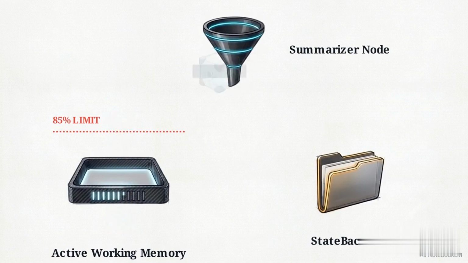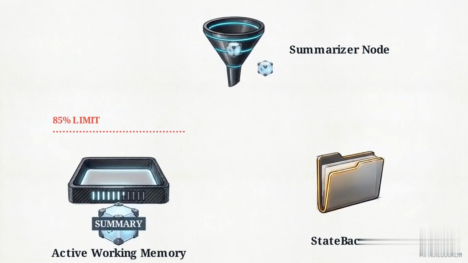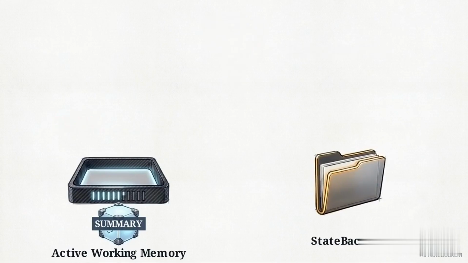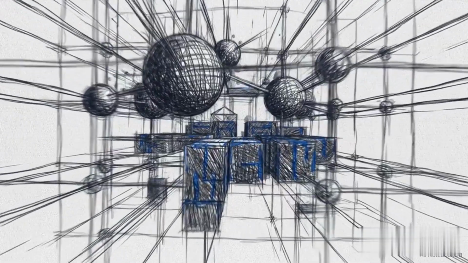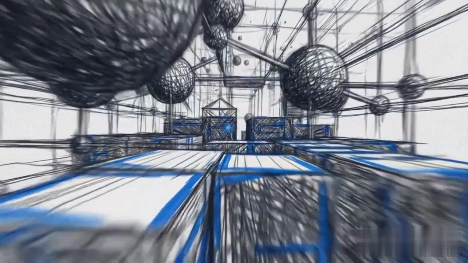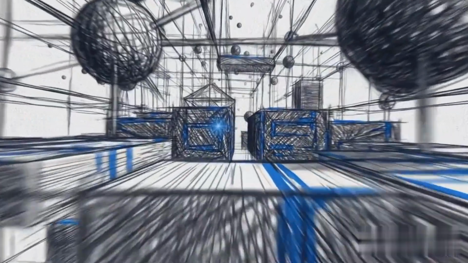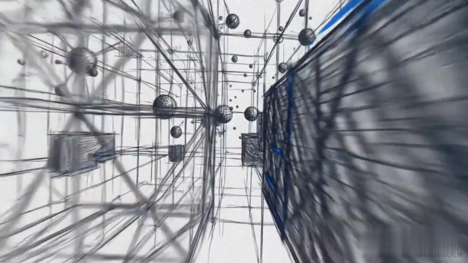When active context crosses that threshold, a summarizer node condenses the sequence into a single summary block. To preserve data integrity, the system physically routes the original, verbose message logs out of active working memory and archives them in a local file system. The agent resumes its task with a cleared context window, using only the dense summary block as its anchor to the immediate past. This compression mechanism ensures the agent survives long sessions without an overflow error, though it sacrifices the ability to recall granular details from early on.